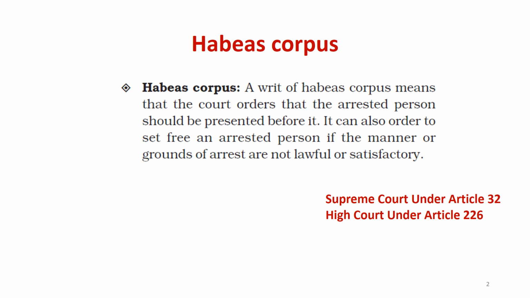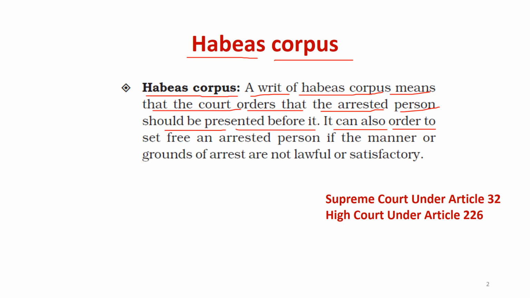Okay, so the first writ is habeas corpus. What is the meaning of this? A writ of habeas corpus means that the court orders that the arrested person should be presented before it. It can also order to set free an arrested person if the manner or grounds of arrest are not lawful or satisfactory. If any person has been arrested, he has to be presented to the court. This is the meaning of that.